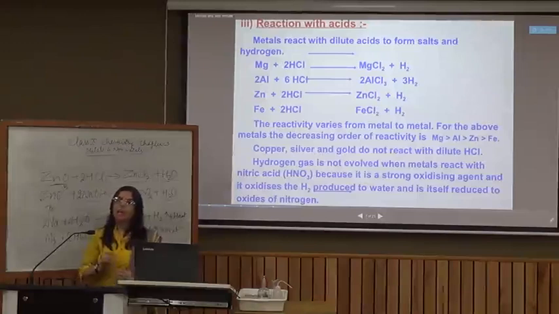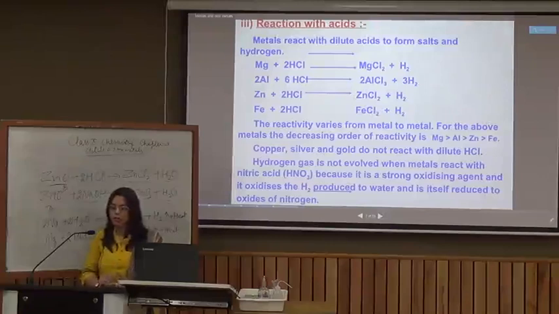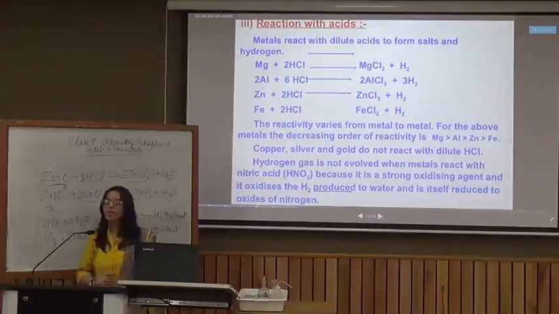But if they are treated with nitric acid, instead of hydrogen, we obtain water. Because nitric acid is an oxidizing acid, it will oxidize the hydrogen produced to water. So in case of any metal, say zinc metal reacting with nitric acid, instead of zinc nitrate and hydrogen, we will obtain zinc nitrate and water.